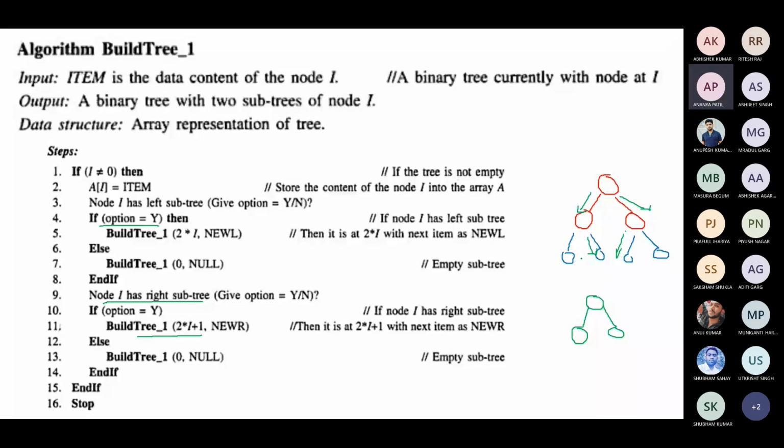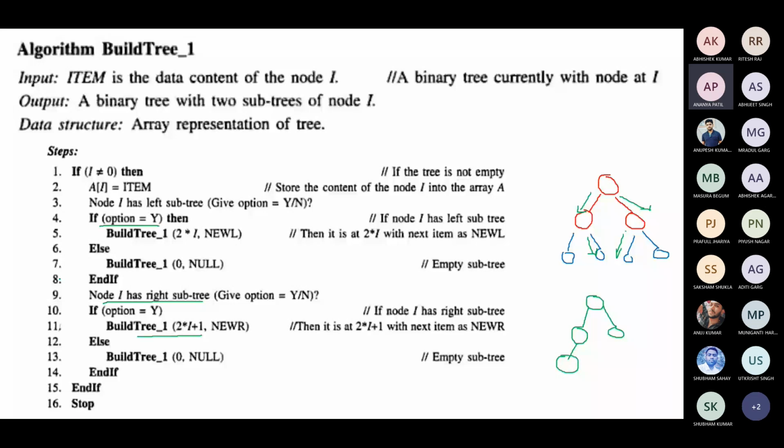You choose no here. Then again the node will ask whether you have a right subtree. You say yes or no. Then you can say yes, and it will go to the right direction. You keep doing that to trace. Once you found there is an empty subtree, you can insert at that position by simply multiplying the node. Suppose I want to insert at this location. What will I multiply? Build tree 2 into I plus 1, and the new node I will add here. Okay, so this is using arrays.